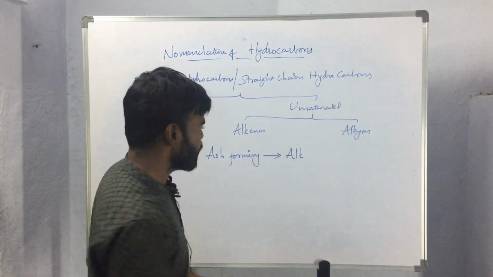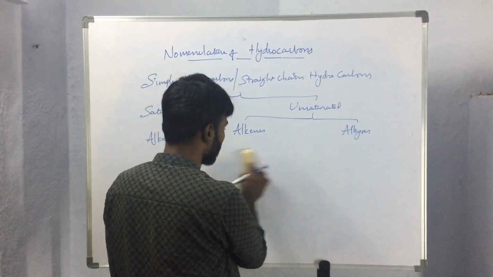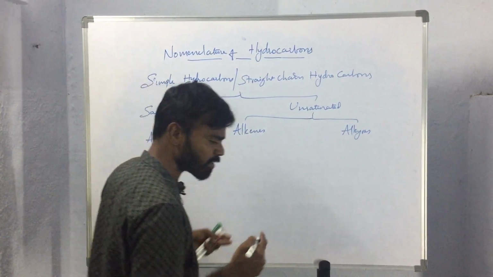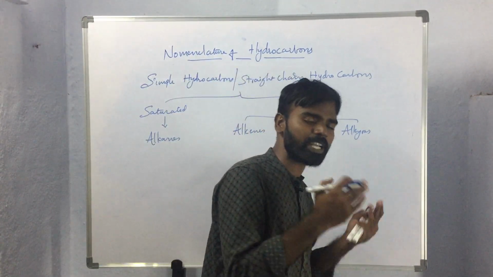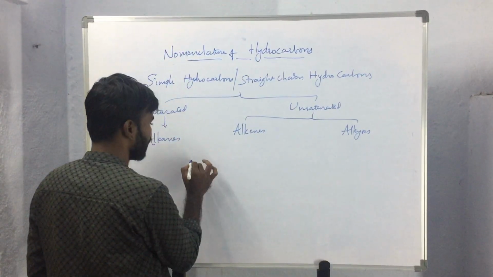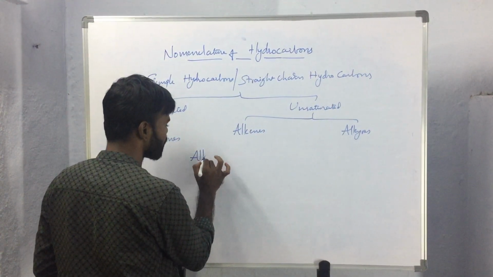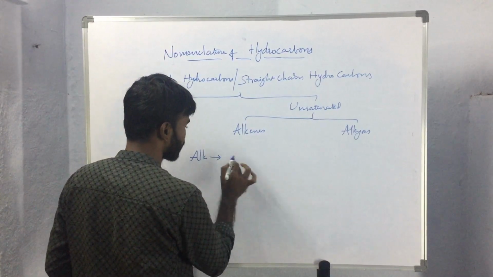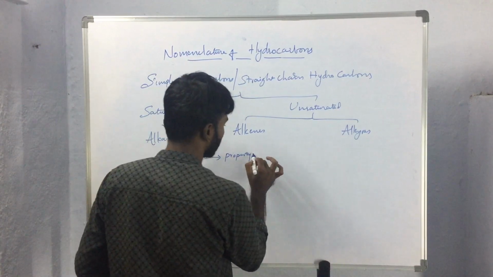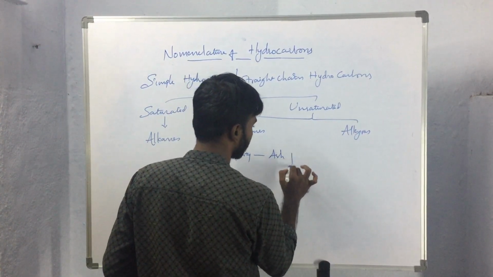And based upon the nature of these hydrocarbons, whether they have a single bond, a double bond or a triple bond, Greek suffixes are used. So in Greek, the prefix alk represents the property of the substance, that means ash forming.